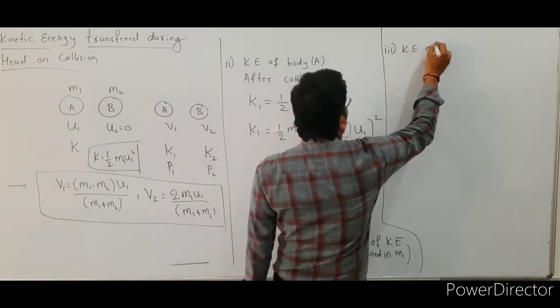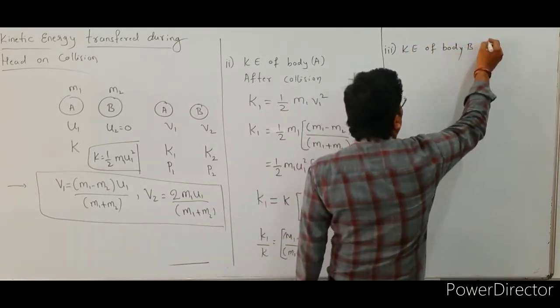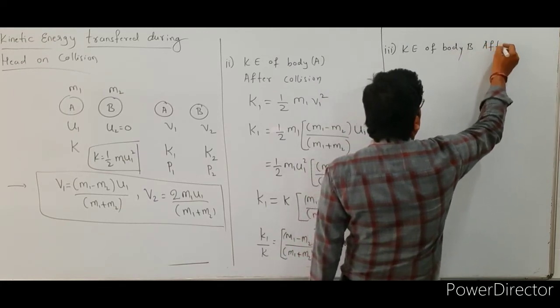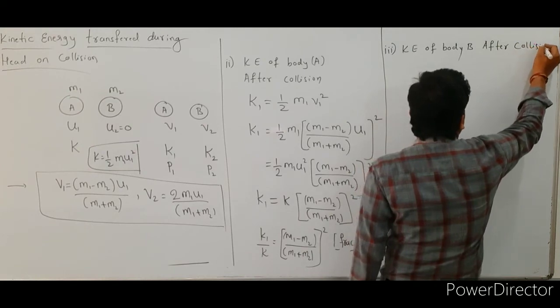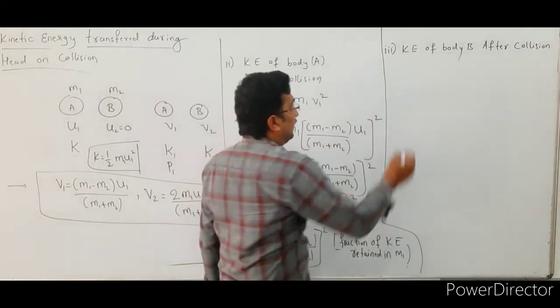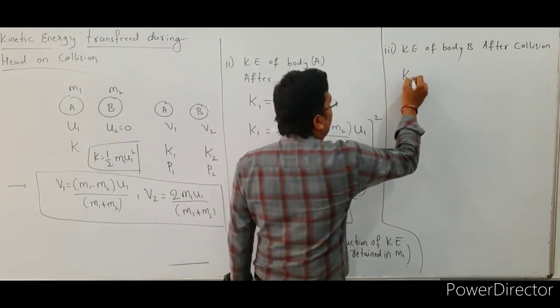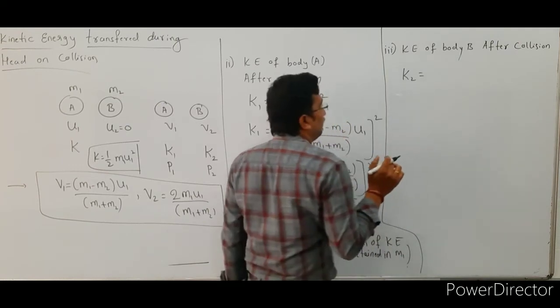Kinetic energy of body B after collision. Okay, see here, the kinetic energy expression is K2, where K2 indicates the kinetic energy of the second particle.